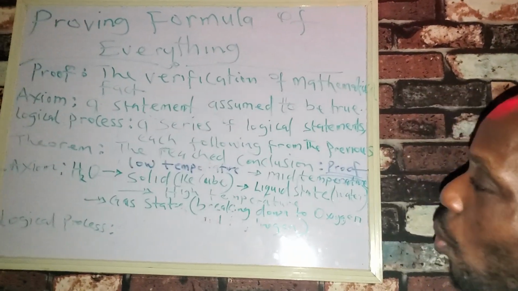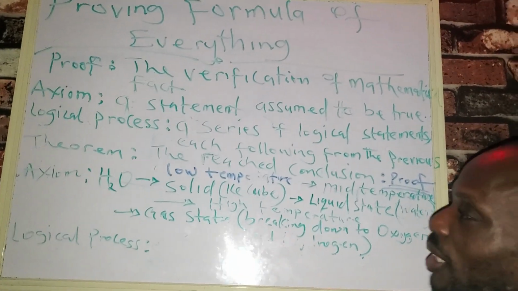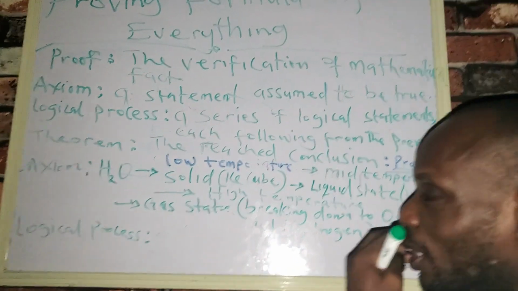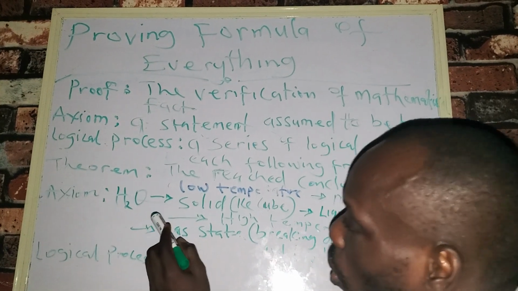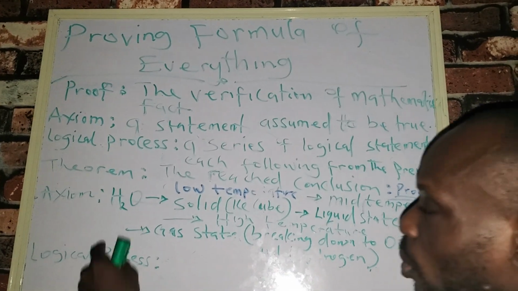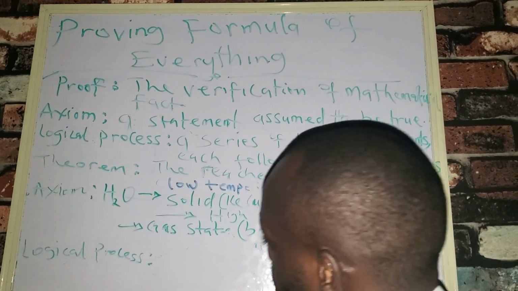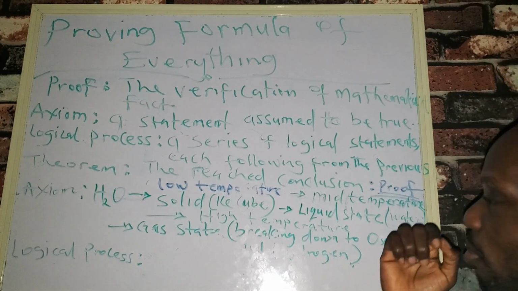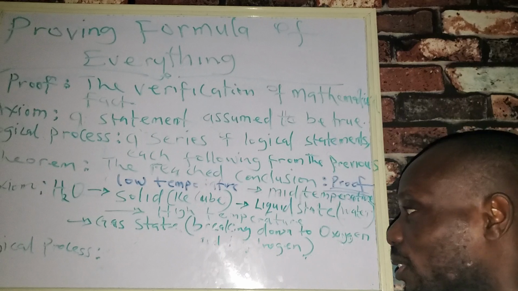Now, what kind of axiom can we have that is so close to that, that we can dissect and remodel mathematically for the purpose? The axiom is going to be H2O. We're going to use a molecule of H2O, which is water. We know that water can be in different states.